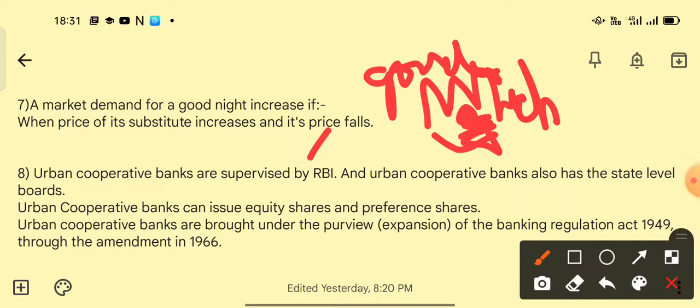The next option is that the good is an inferior good and the income of the consumer increases. In this case, they won't purchase it, because when income rises people look for higher quality goods.